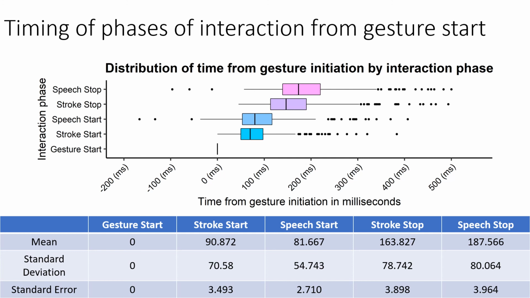These results are interesting to us because they show that the stroke, the information content of the gesture, and speech are very closely aligned, seen by the second and third bar up from the bottom. They also show that speech often precedes gestures, often by around 81 milliseconds. These results indicate that watching for large motion changes in gestures produced may indicate when speech can be expected and when the information content of both the gesture and the speech for the interaction can be found.